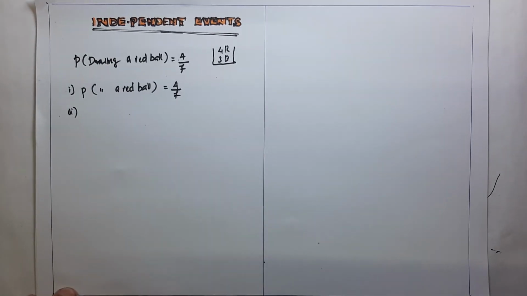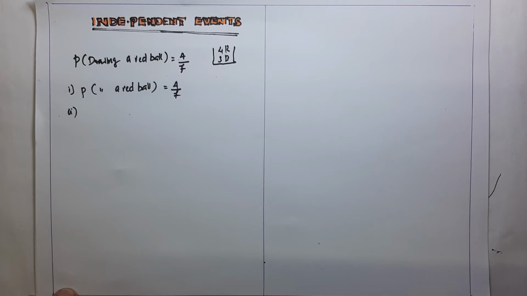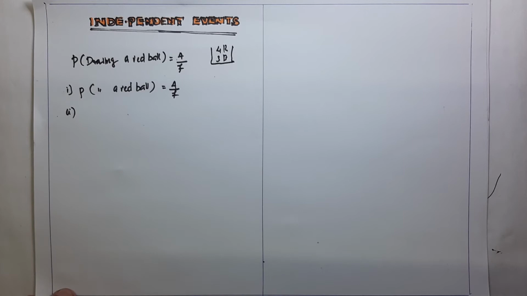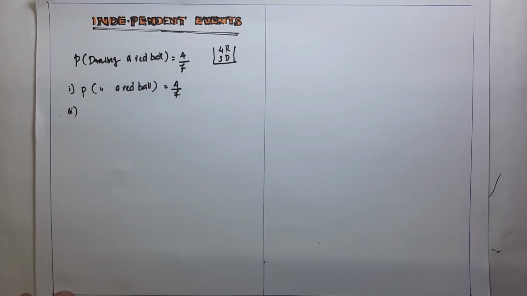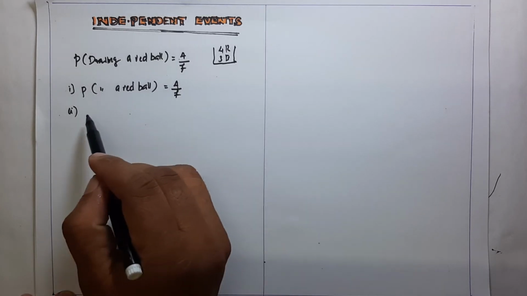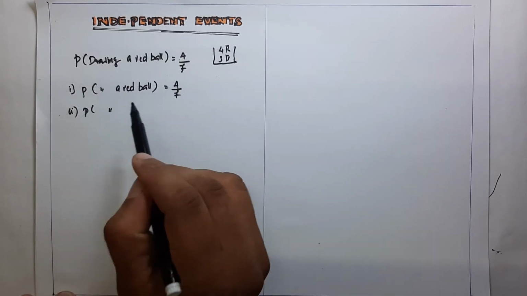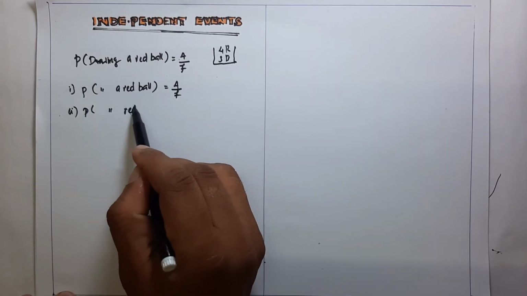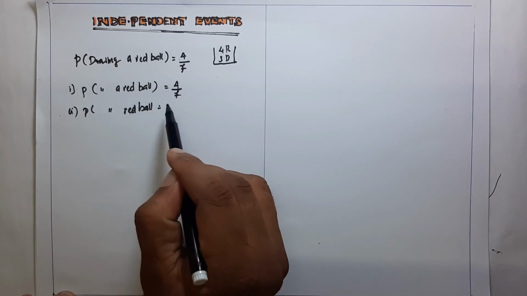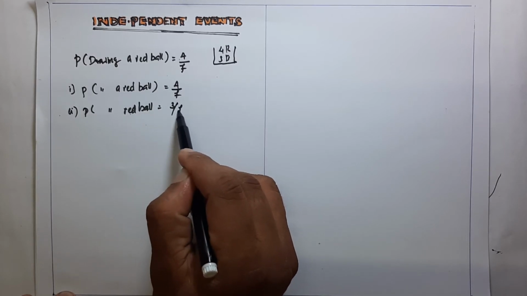In the second case, we draw a second ball without replacing the first ball. Therefore, there are 3 red and 3 blue balls, and the probability of drawing a second red ball is 3 divided by 7.